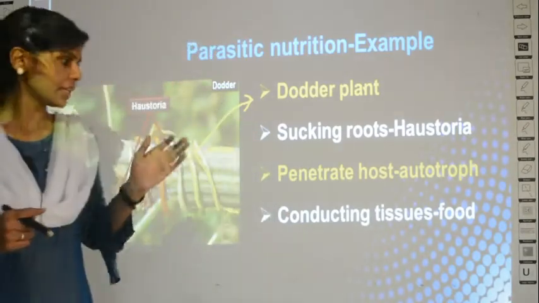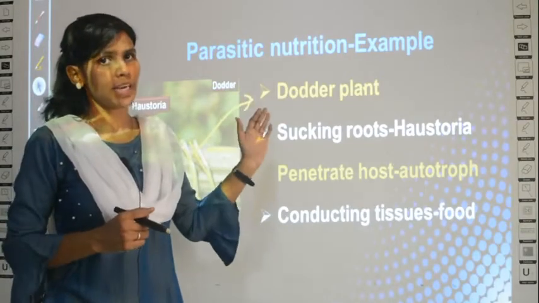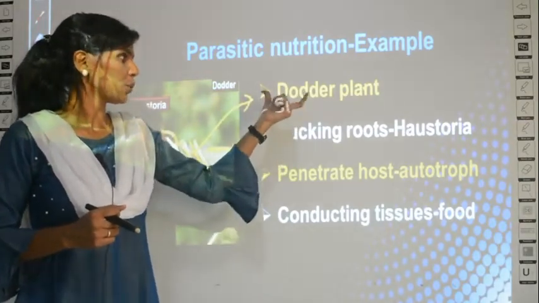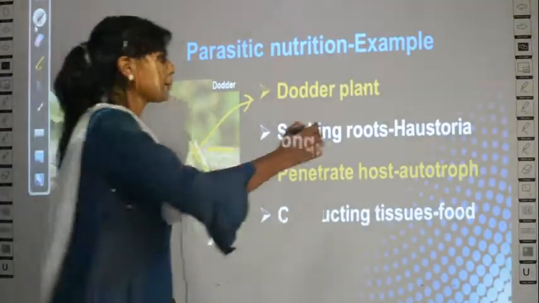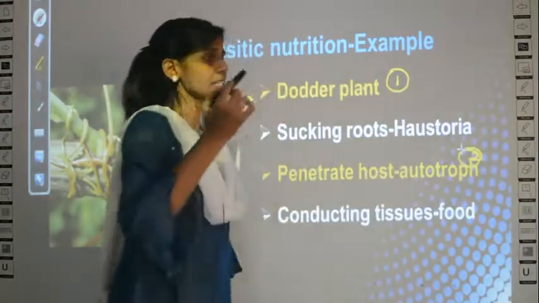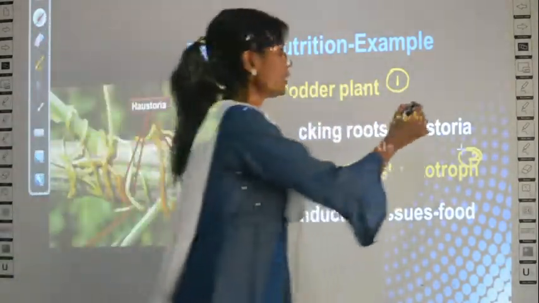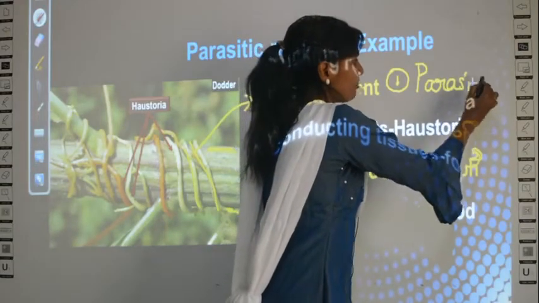So what have we studied here? The example for parasitic nutrition in plants is the relationship between plant number 1, which is the dodder plant, and plant number 2, which is the autotroph. So who is the parasite here? The dodder plant is the parasite. Why? Because it is benefiting from the host.